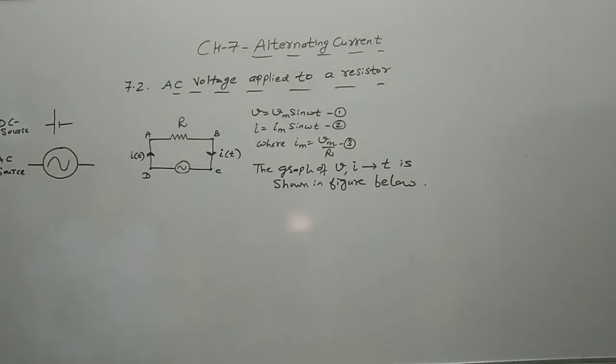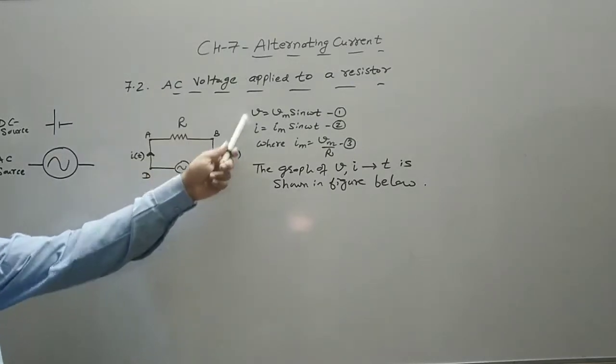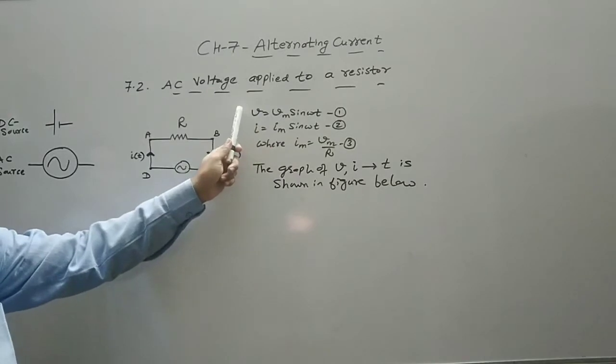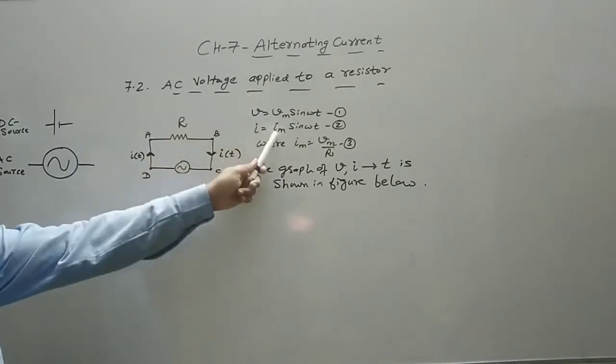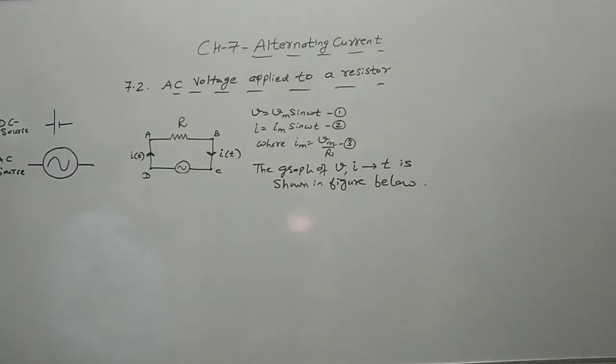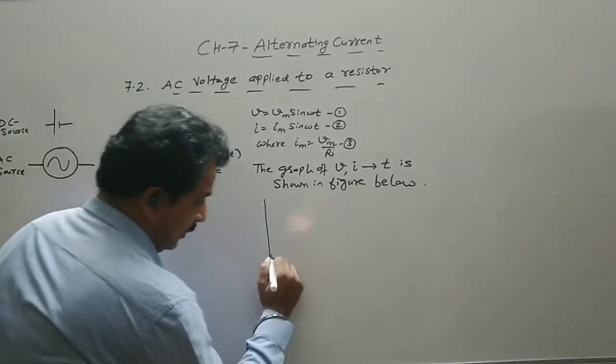In this chapter, the symbols play an important role. So small v is for instantaneous voltage, small i is for instantaneous current. Vm is the amplitude, that is the maximum value of this oscillating voltage. Im is the amplitude or the maximum value of this oscillatory current. This is your Ohm's law. Now the graph is shown.